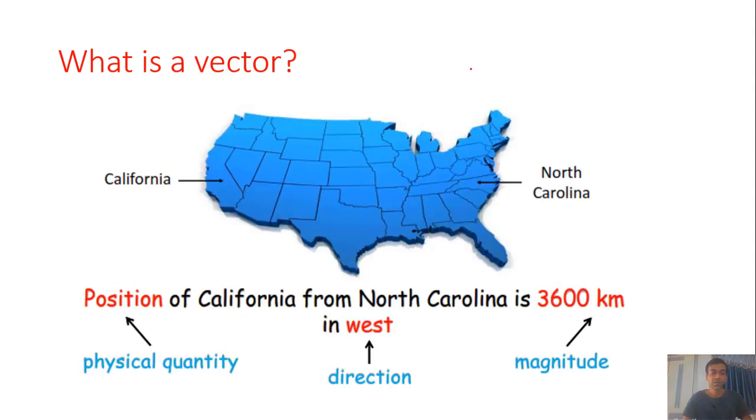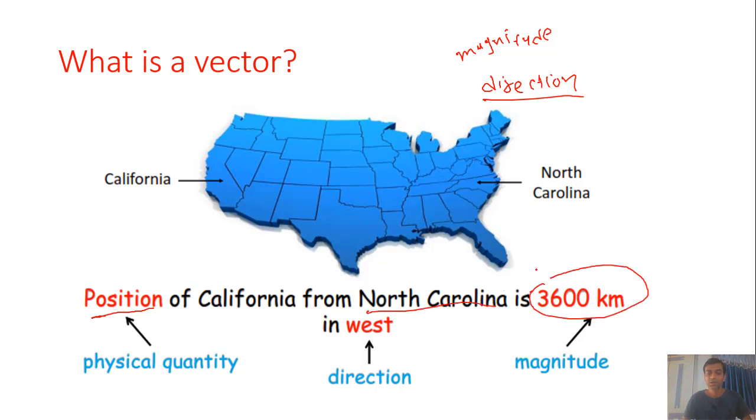What is a vector quantity? As I told earlier, a quantity which has magnitude and direction is called a vector quantity. Here the position of California from North California is 3600 km in the west direction. So here position has both west direction plus 3600 km, which is the magnitude. So we can say that position is a vector quantity.